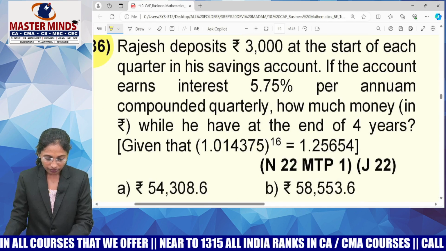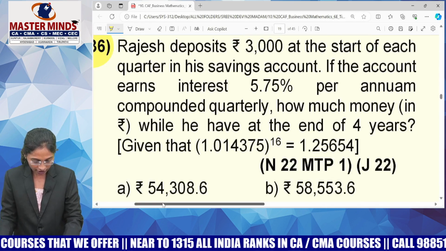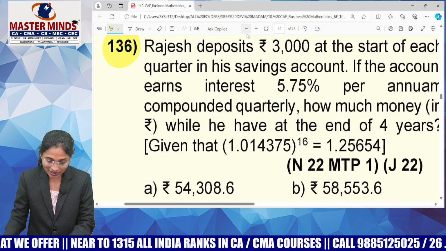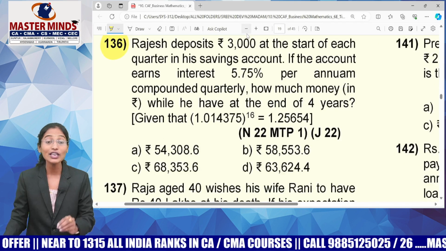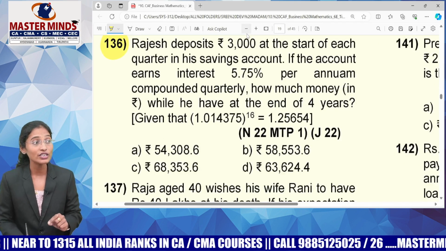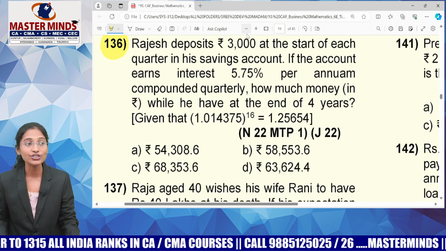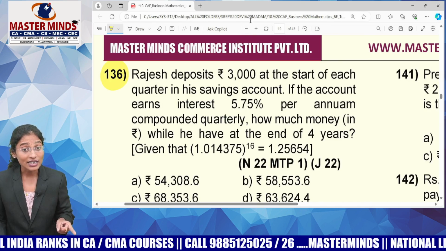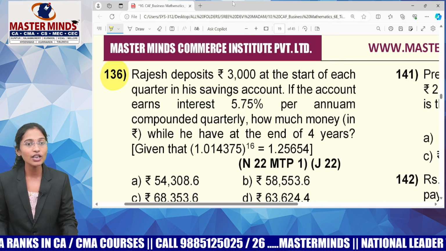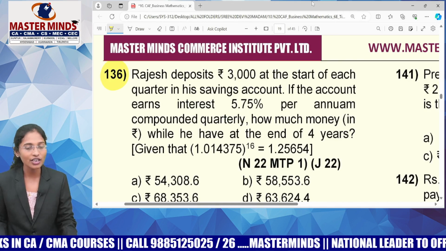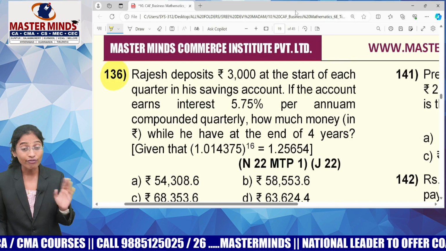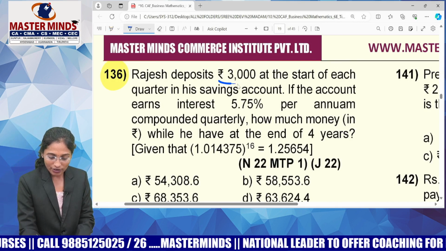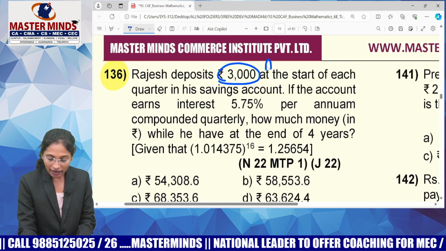Now, look at this. The next MCQ that I have taken here is MCQ number 136. Rajesh deposits 3,000 at the start of each quarter. Guys, try to understand the question. Rajesh deposits how much? 3,000 once or every time? Every time. At the start of each quarter means at the beginning of every quarter, he is going to deposit 3,000, not once, every time. It's a single payment or sequence of payments? Sequence of payments. Sequence of payments or receipts is called an annuity.